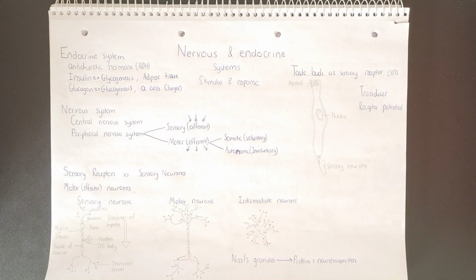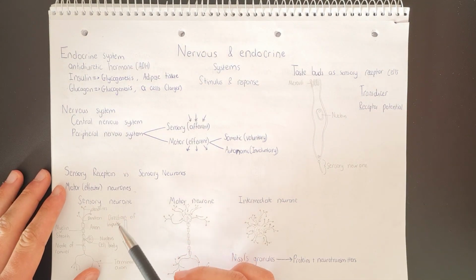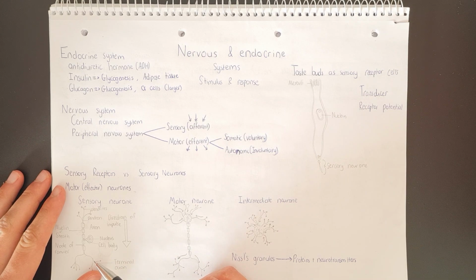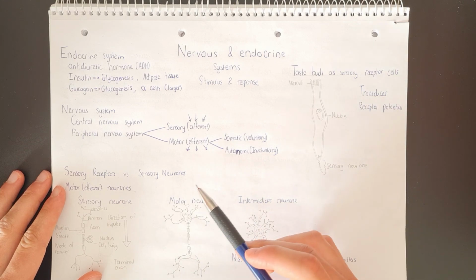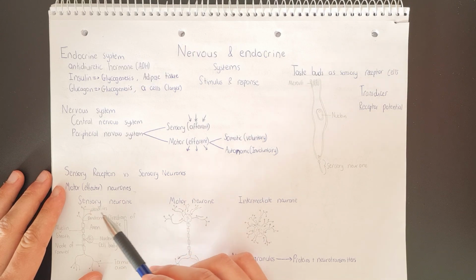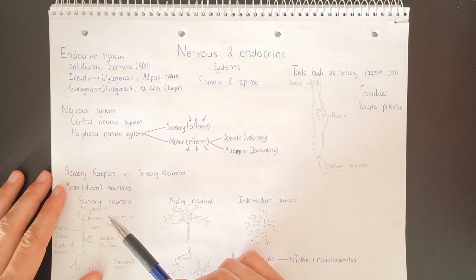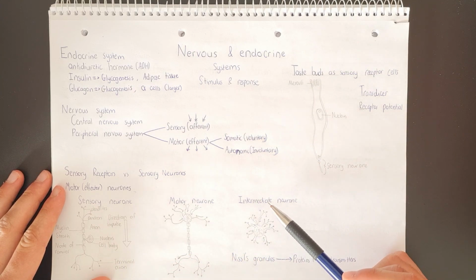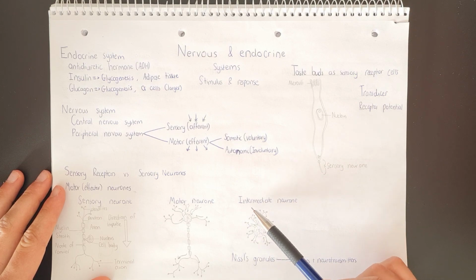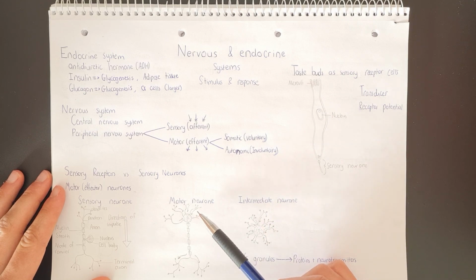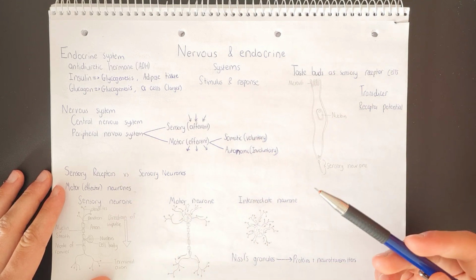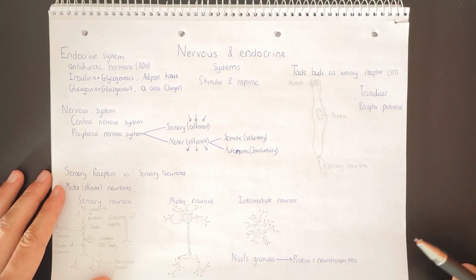So the sensory neurons will transmit a nerve impulse from a receptor to the central nervous system and connect directly to a motor neuron, which will then transmit the nerve impulse to an effector, as we discussed before. Or the sensory neuron can transmit the nerve impulse to the central nervous system and then connect to an intermediate neuron, which will then receive the nerve impulse and pass it on to the motor neuron, which will then take the nerve impulse to the effector.